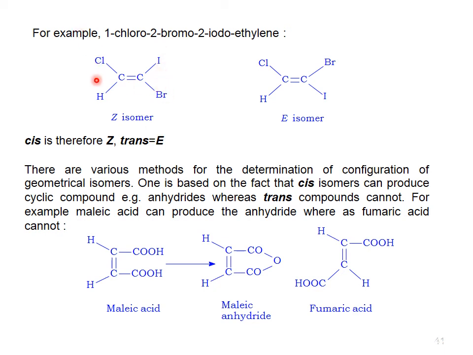One is based on the fact that cis isomers can produce cyclic compounds, as for example anhydrides, whereas trans compounds cannot. For example, maleic acid can produce the anhydride, whereas fumaric acid cannot. This is the example. We can easily distinguish between the cis and trans isomers.